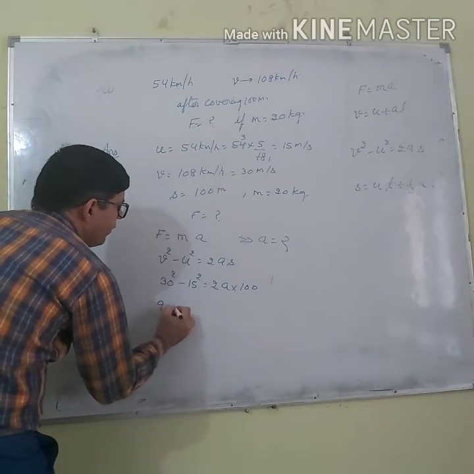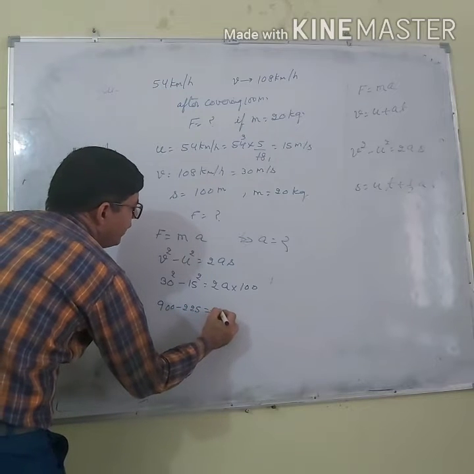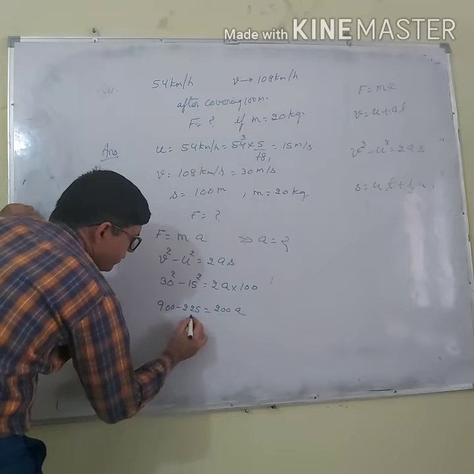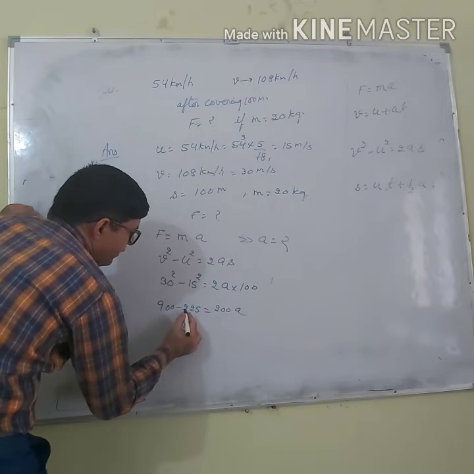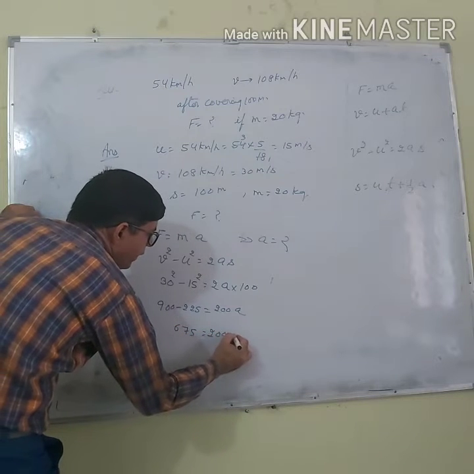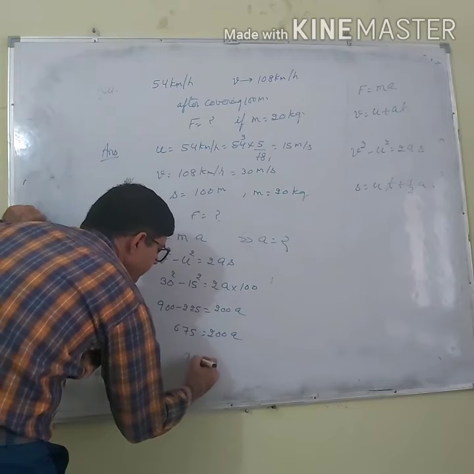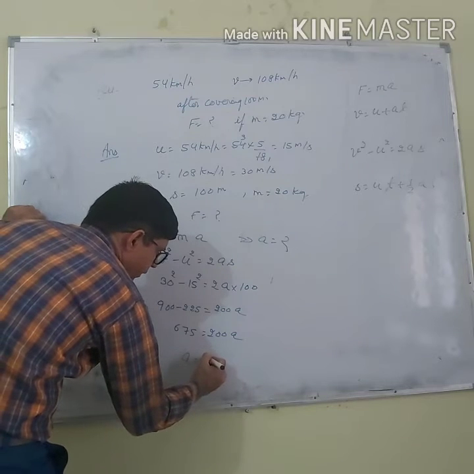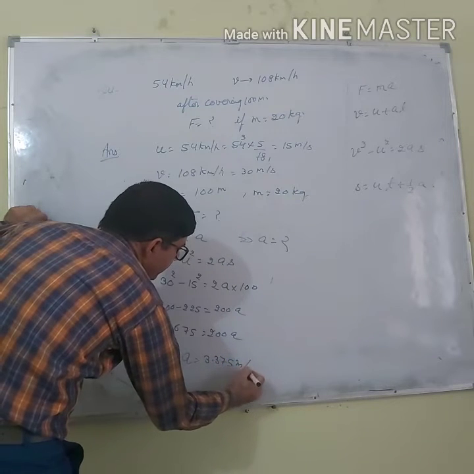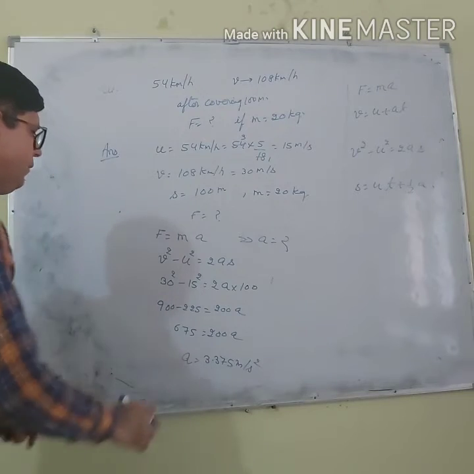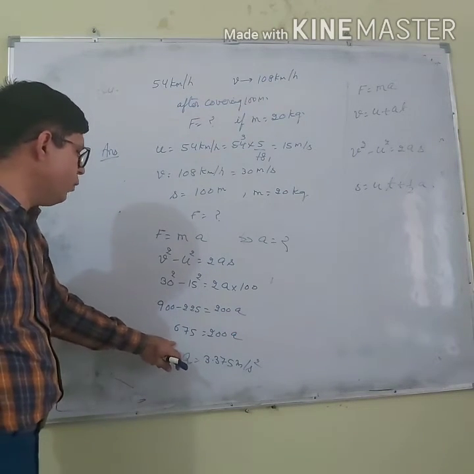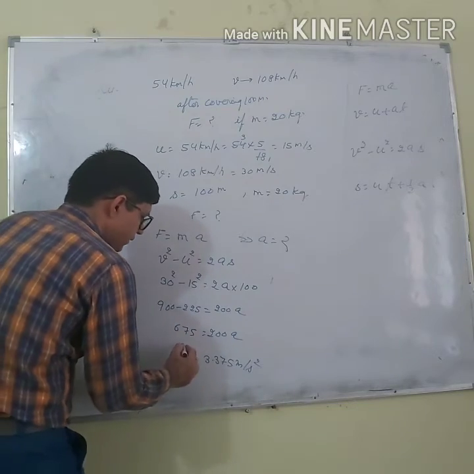So 900 minus 15 square, 225, equals 200a. When you solve this, it is 675 equals 200a. So a is 3.375 meter per second square. Right? So when you divide it by 200, you will get this.